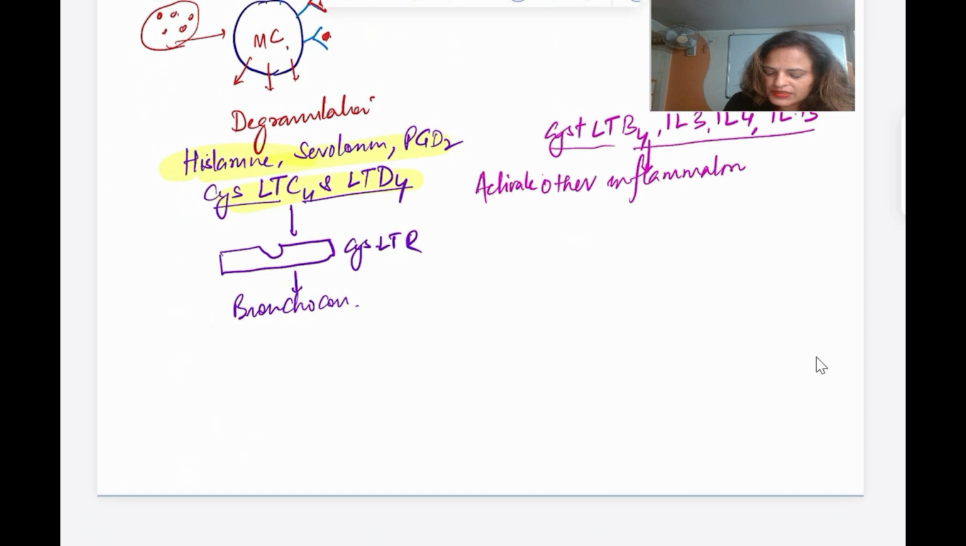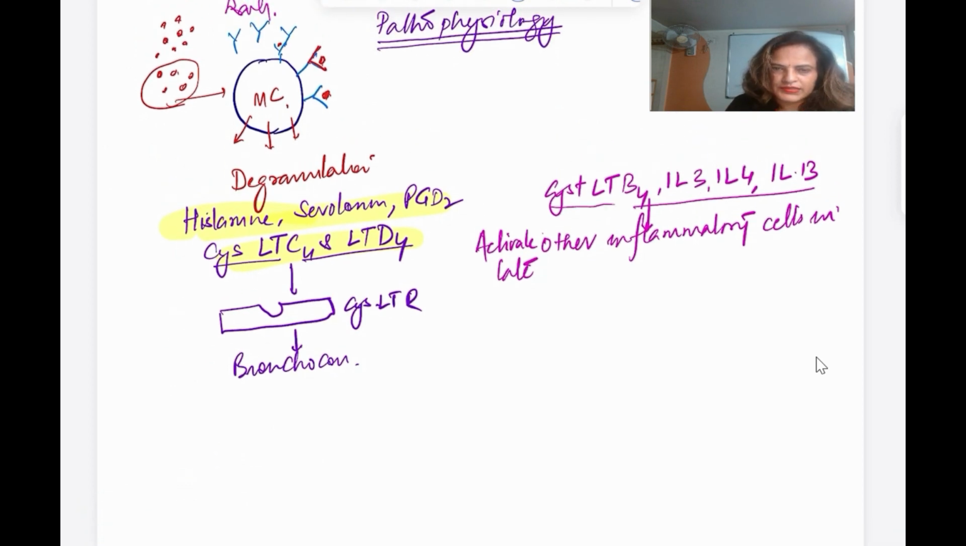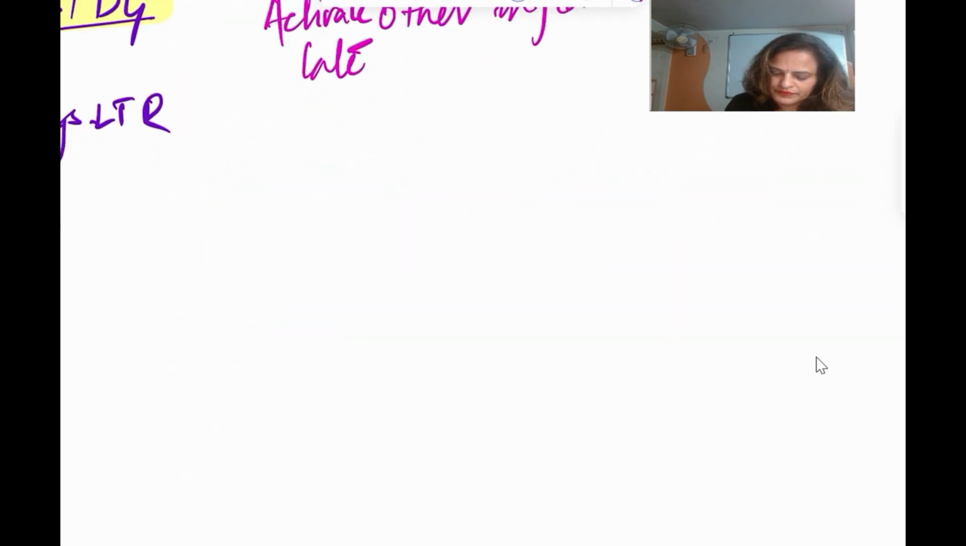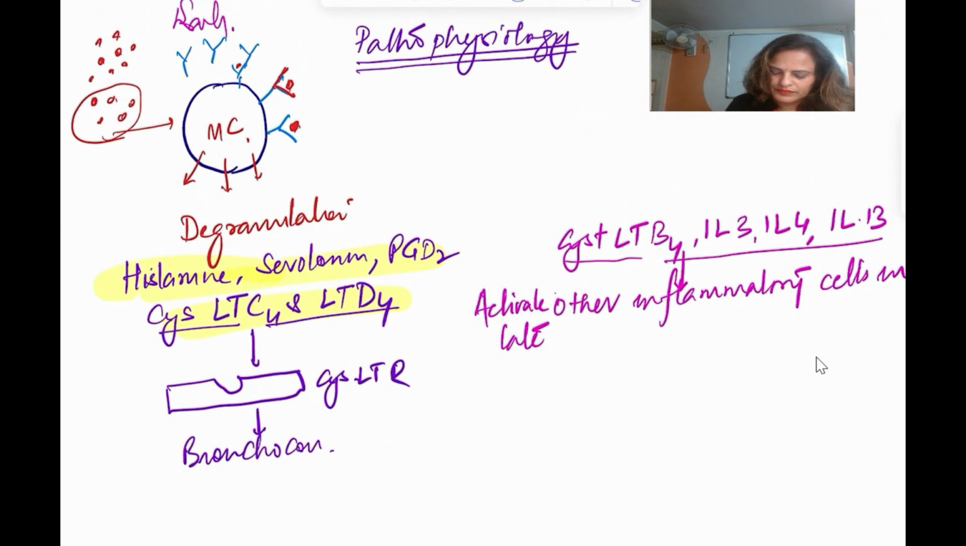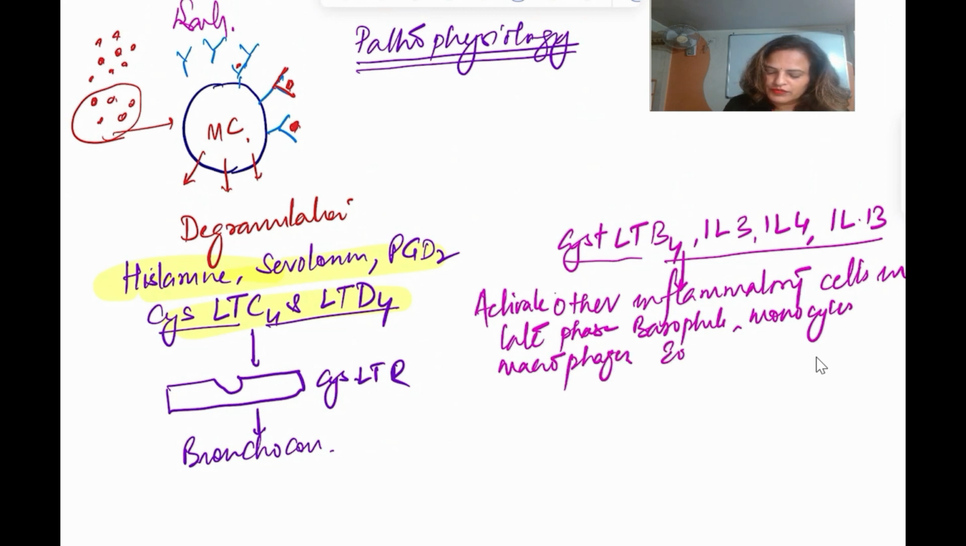Which inflammatory cells? In the late phase. This is the early phase, and in the late phase they are going to do this. Right? So which inflammatory cells are involved? Basophils, monocytes, macrophages, eosinophils.